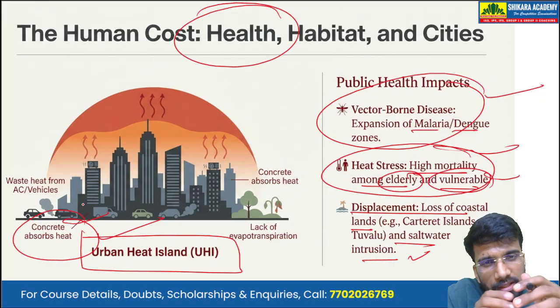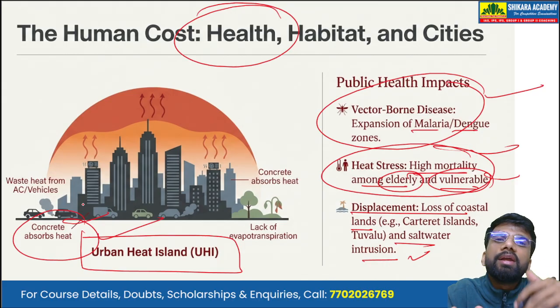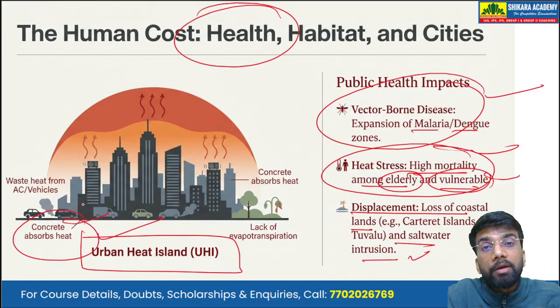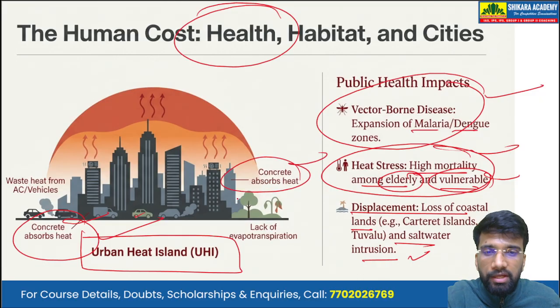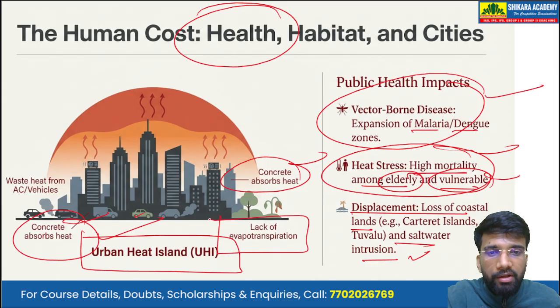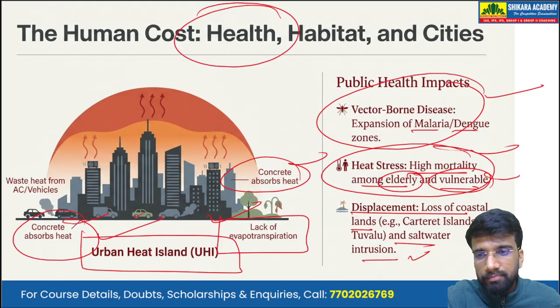That means the urban area, as compared to the surrounding area, has a higher temperature. The surroundings are cooler, but the urban area is warmer or hotter. So concrete in the buildings, concrete in the roads, it absorbs the heat. Also, because there are fewer trees, there is a lack of evapotranspiration. This evapotranspiration causes cooling. So because of the lack of evapotranspiration, the cooling effect also dies down.